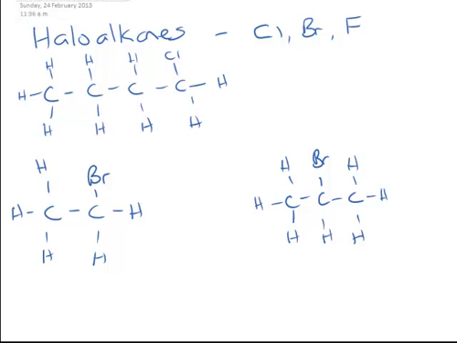Haloalkanes are another important group you need to know about. Now the halogens are in group 17, and typically the halogens we'll be talking about will be chlorine, bromine or fluorine. Now naming them is fairly easy.